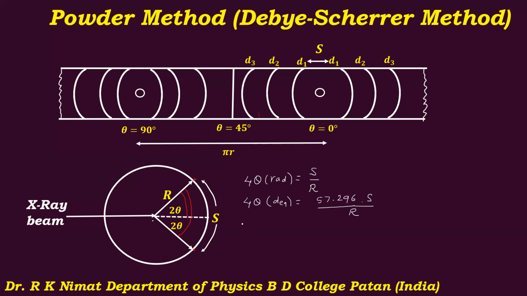Now suppose we take 4r equal to 57.296 in millimeter, so that you will get theta is equal to 57.296 divided by 4r into s.